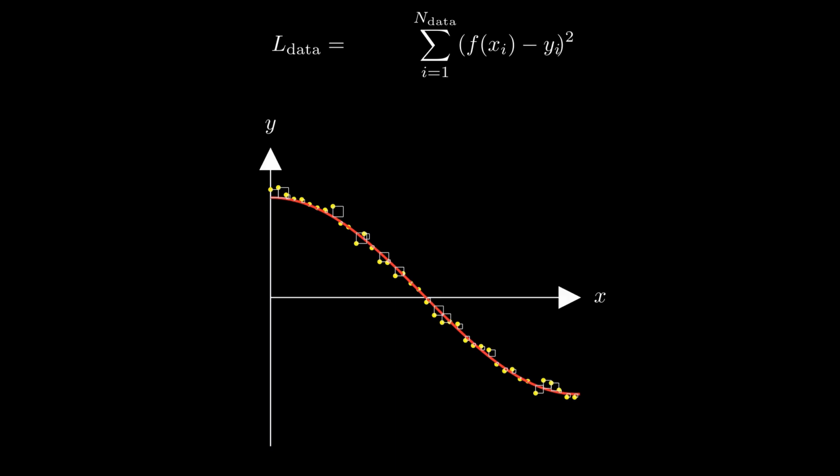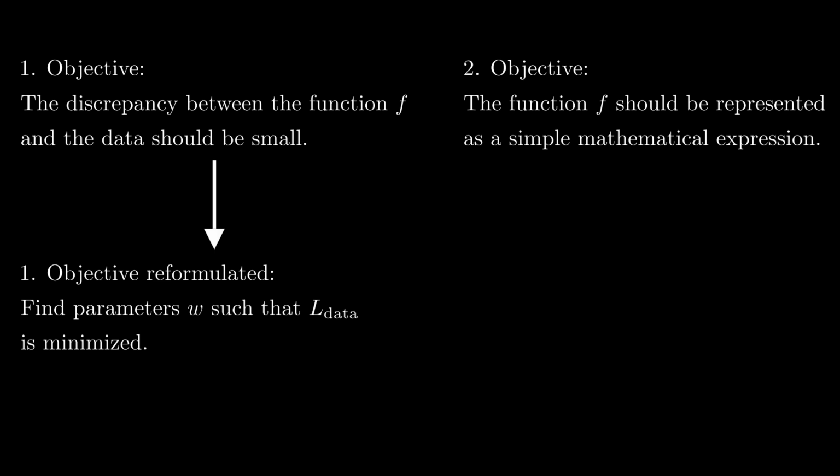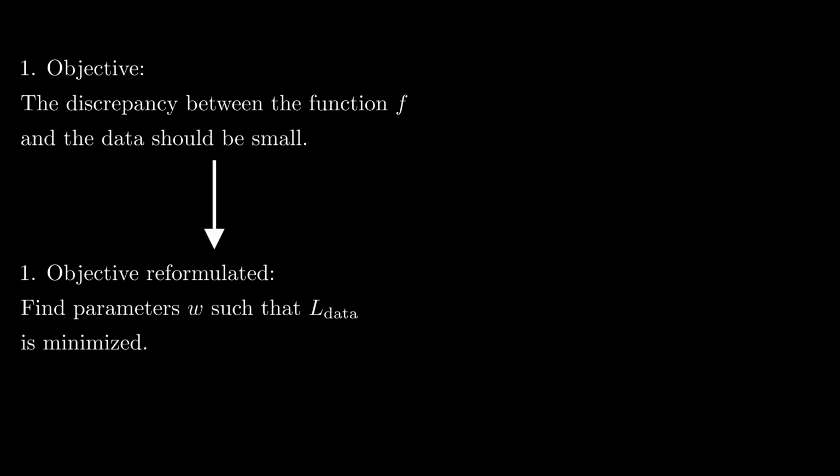And therefore the measure that we have just defined can be taken as the loss function for our first objective. Finally, note that it is common to scale the loss function by the number of data points. But this is just a convention which doesn't really change anything. After having defined the loss function, we can reformulate our first objective in a more mathematical way. We want to find parameters w such that the loss function L data is minimized. Before we start talking about our second objective, let's still focus just on the first objective and compute the parameters w that minimize L data.